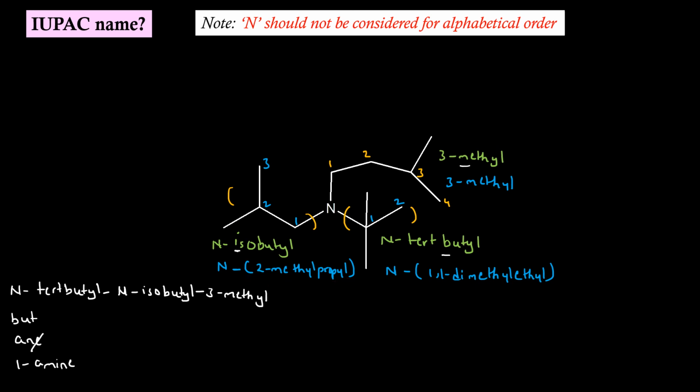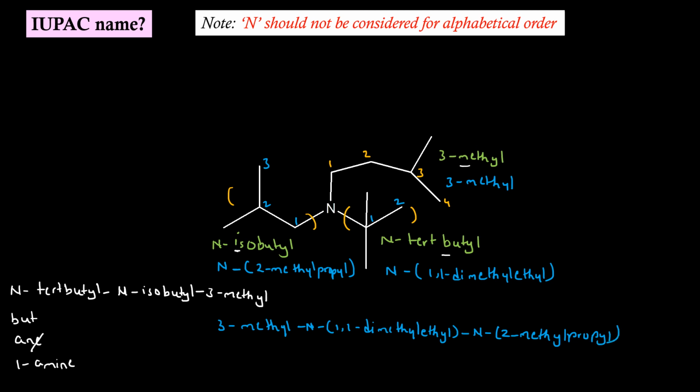Let us write it. Secondary prefix is 3-methyl, N-(1,1-dimethyl ethyl), N-(2-methyl propyl).